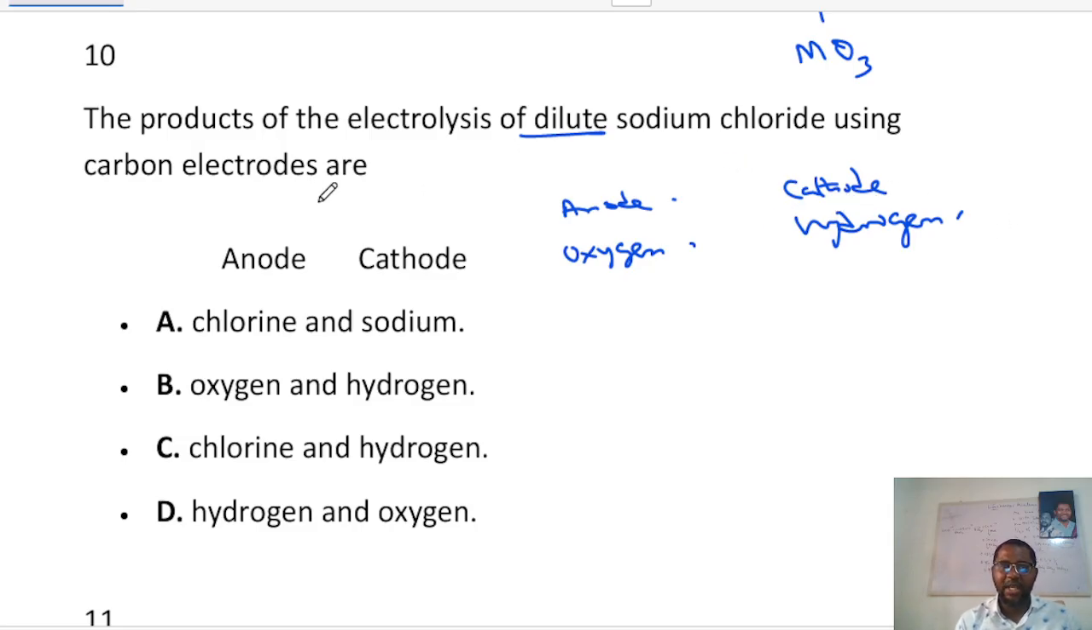Also, if this electrode now was a mercury electrode, then sodium will be discharged. Sodium will be produced if it was a mercury electrode. But if it is an inert electrode, always expect hydrogen at the cathode, except the metal is lower than hydrogen in the electrochemical series. So the answer is oxygen and hydrogen, which is B.